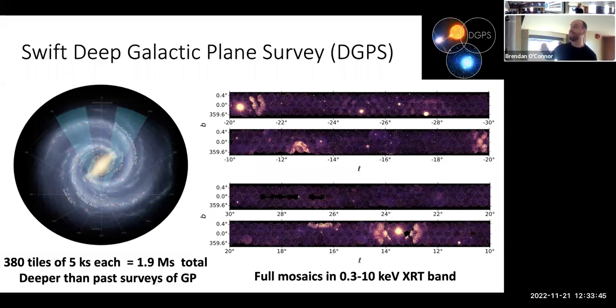On the right, we see these tiles mosaicked together. As I said, we ignored this central region of the galactic center where source crowding is an issue. So I wasn't able to make one giant mosaic, and this was the best way to show these things. You see some really bright objects around here. Yeah, you can see my cursor.